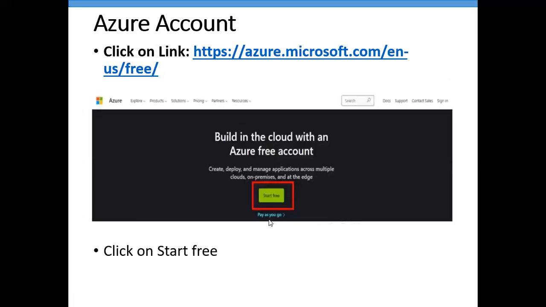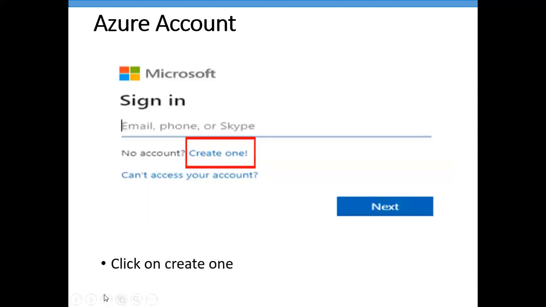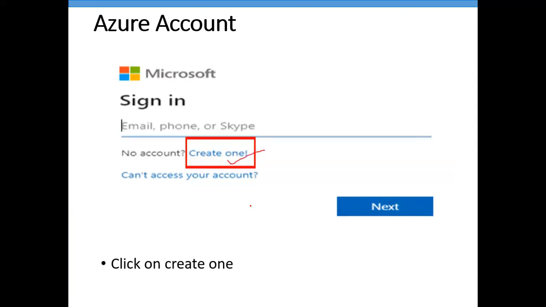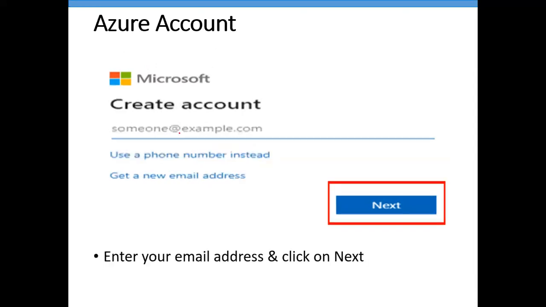So click on Start free. Then when you click on Start free, you need to click on Create one. Once you click on Create one, you need to enter your email ID. It can be any email ID. I've already informed you, you can use Gmail, Yahoo, Outlook, Hotmail, any email ID, whichever you want. Then click on Next.